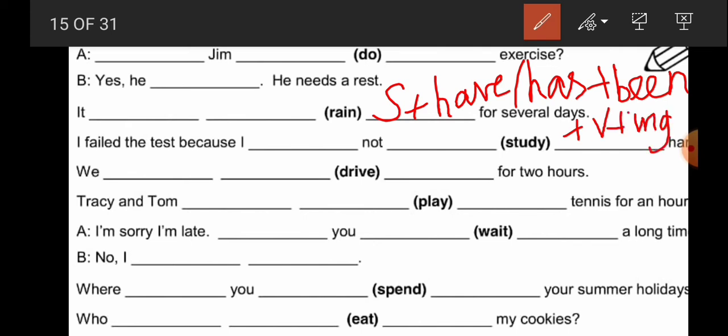I already taught you, has will be used with he, she, it, third person singular. With those subjects, has will be used, and the subjects I, you, we, they will take have. Okay, so this is the structure of present perfect continuous tense.